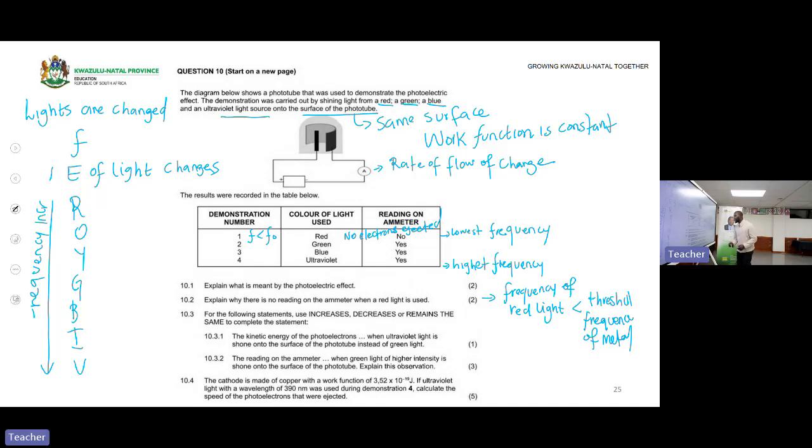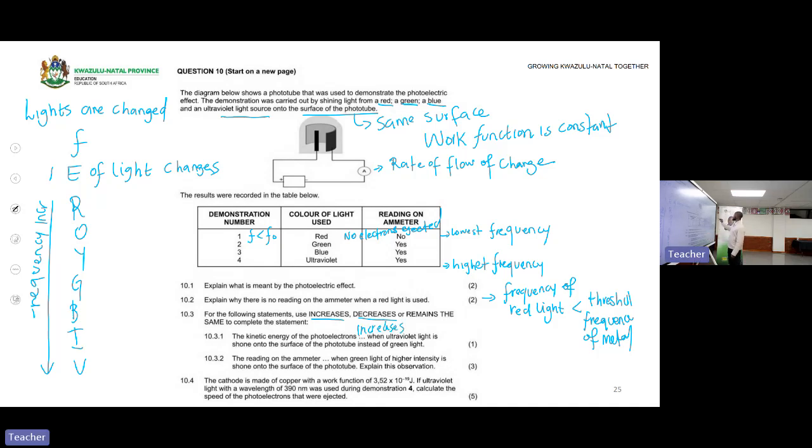For the following statement, use increase, decrease, or remain the same to complete the statement. The kinetic energy of photoelectrons when ultraviolet light is shone on the surface of the phototube instead of green light. Yes, the kinetic energy of photoelectrons increases.